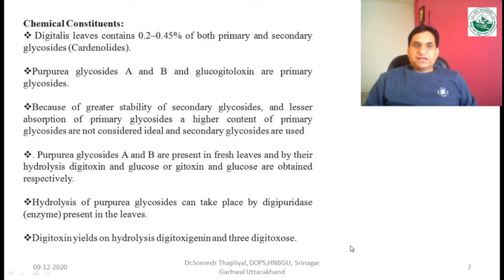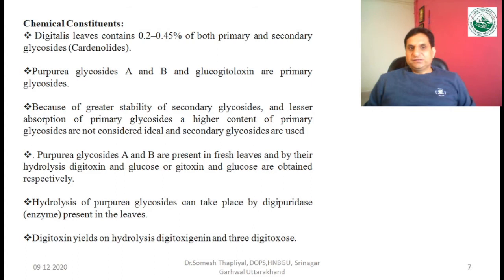Next is the chemical constituents. Normally the leaves of digitalis consist of primary and secondary glycosides, which are known as cardenolides, and the concentration of these mixtures may be 0.2 to 0.45%. Here I am using the term cardenolides.